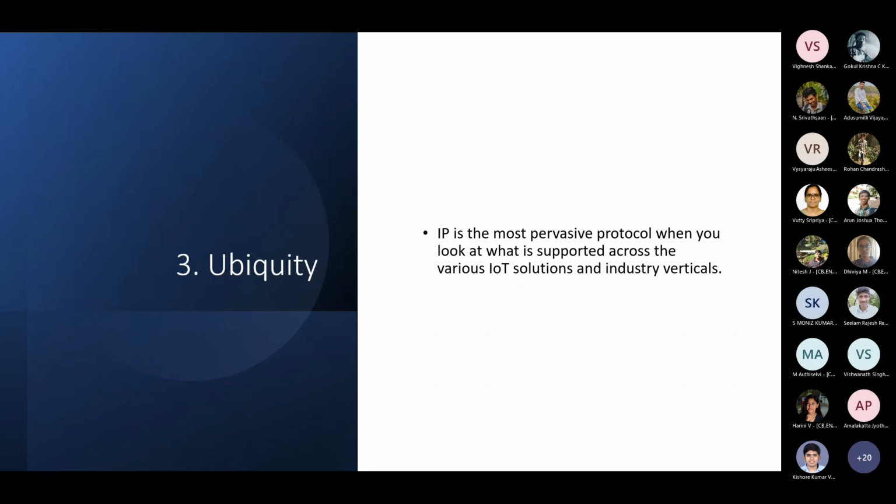And another thing is ubiquity. Ubiquity mainly because you find networking engineers who are very familiar with IP technology, because it's been around for 30 years. So people know what IP is, how it works, what kind of stacks are there, what kind of security issues are involved. All those things are already very, very well understood. Because of that, you have a very good talent pool to work with. So if IoT as a system is being implemented, and if you're using the IP protocol stack as the networking layer, you already have a big talent pool to choose from. That is why most of these IT companies are doing very well with IoT also.